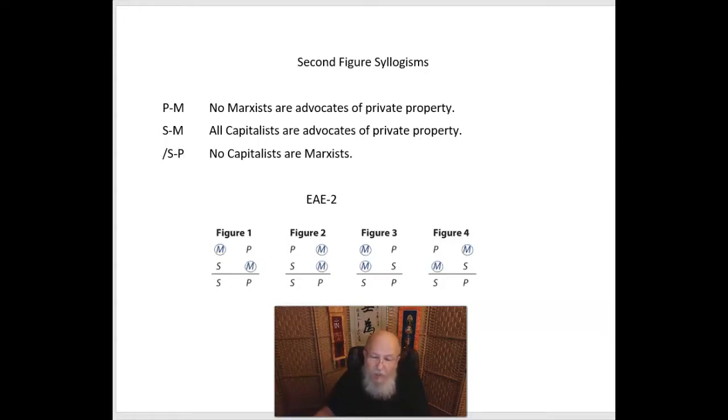So notice that the minor term capitalist is a species of the middle term genus, or broader concept, advocates of private property, while the major term Marxist is a class entirely excluded from that middle term class. So second figure reasoning is based on class exclusion.